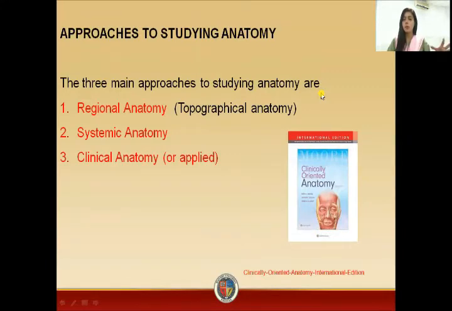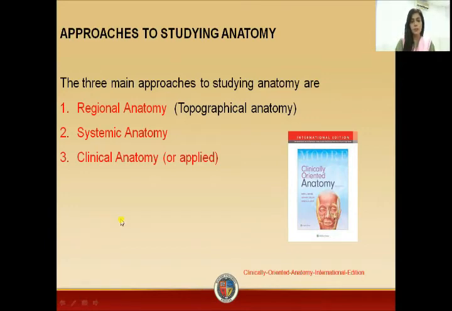Systemic anatomy, in this you will study anatomy according to the systems. Definitely, we will see that in detail. Then in clinical anatomy, or applied anatomy, we will utilize both regional and systemic anatomy. Then we will study these in accordance with the clinical point of view, in accordance with medicine, dentistry, and the allied health sciences. So this lecture is basically from clinically oriented anatomy.